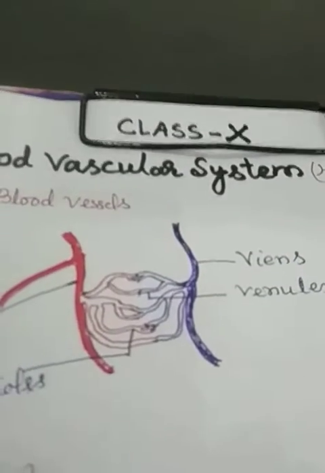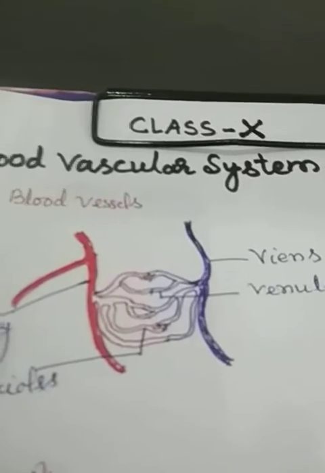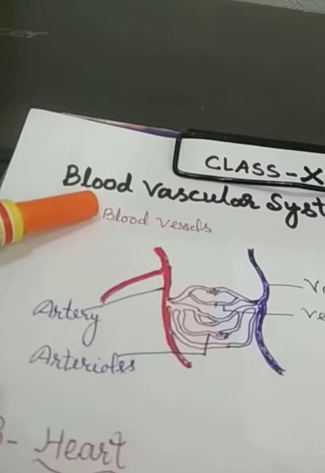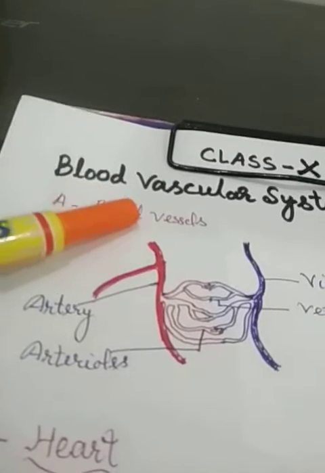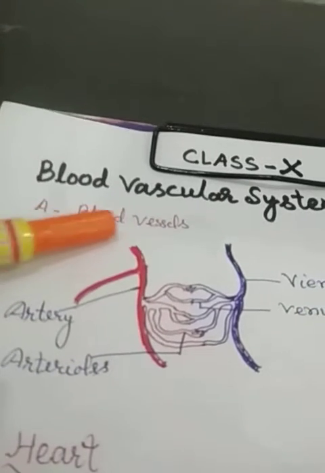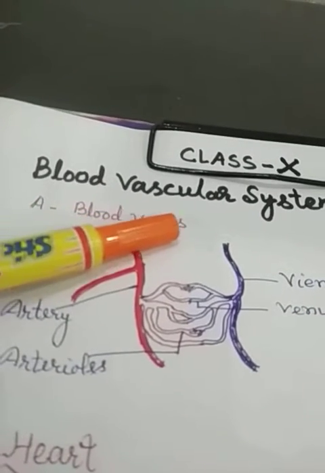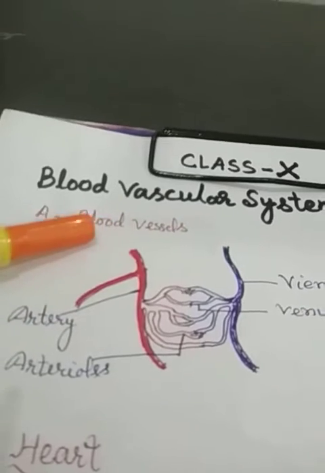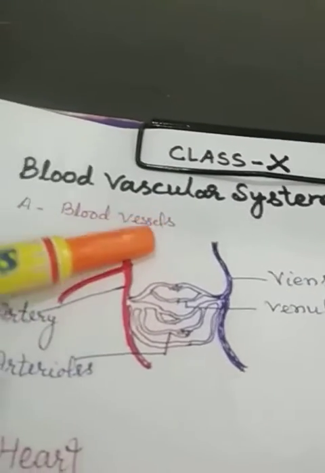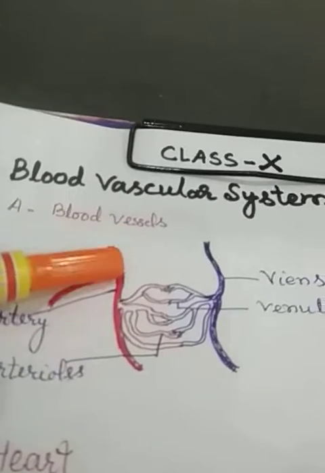This blood vascular system is consisted of blood vessels. These are the hollow vessels meant for the supply of the blood to the different parts of the body and from the different parts of the body.